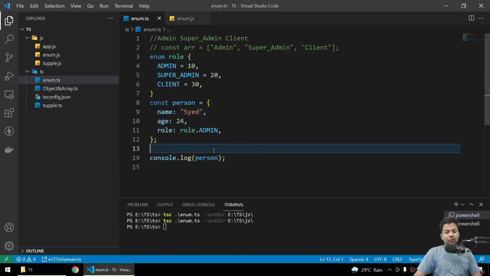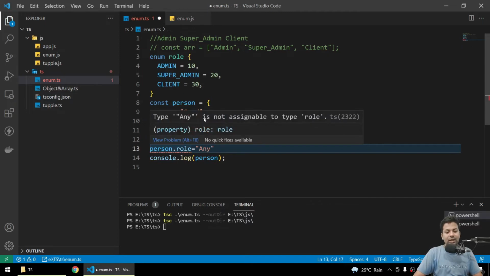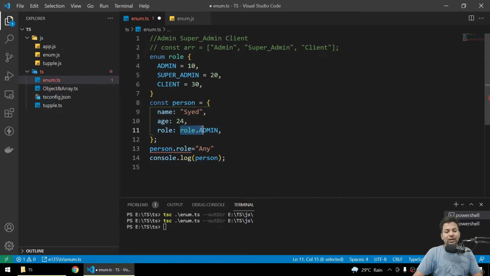Now if you want to change the value, person.role equals, say, any role. If you look here, type any is not assignable to type Role. So you can see you have already defined it as a Role type, so you can't just assign any value.